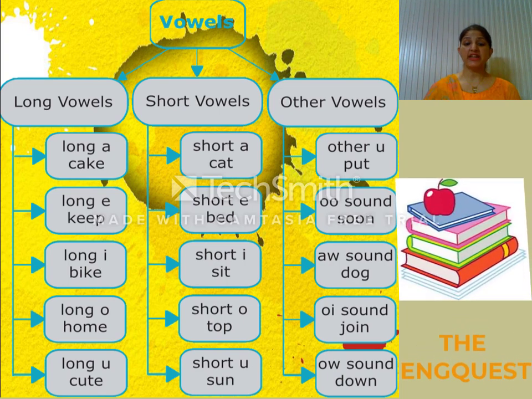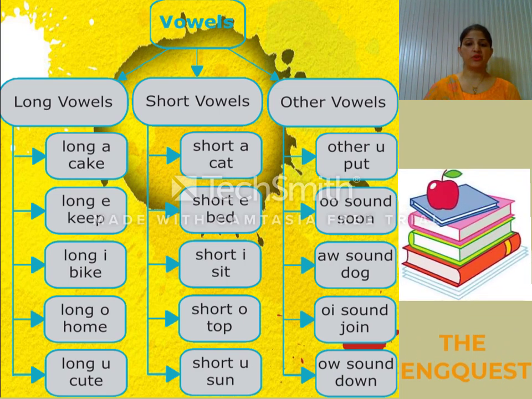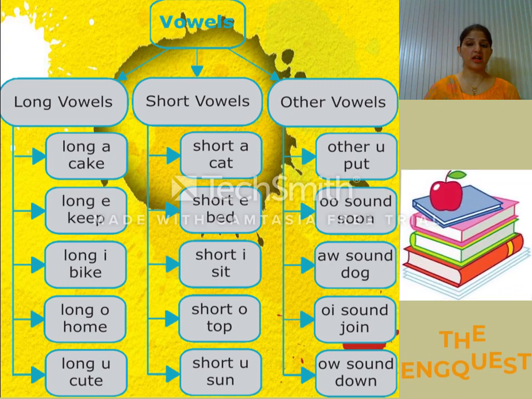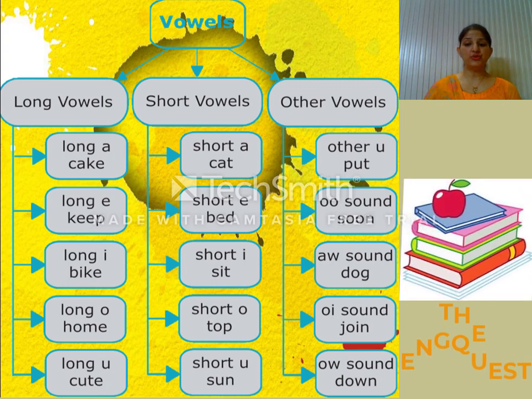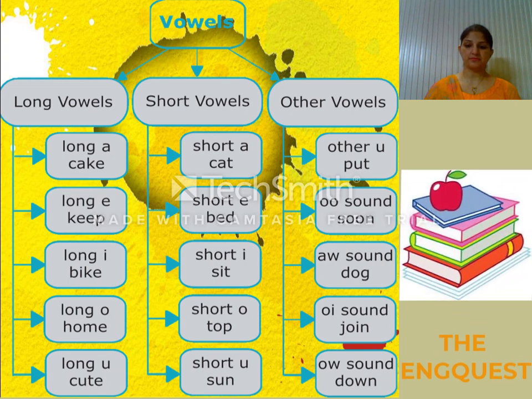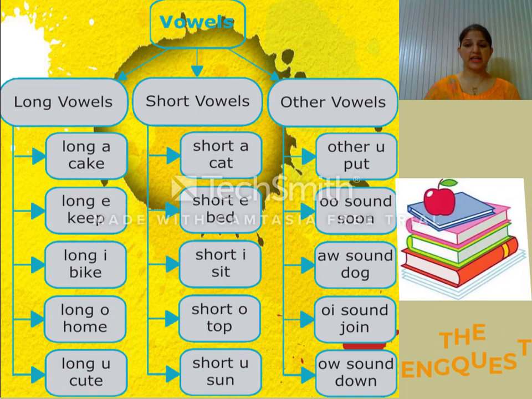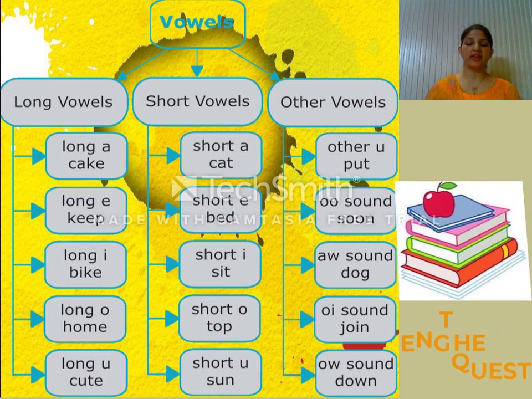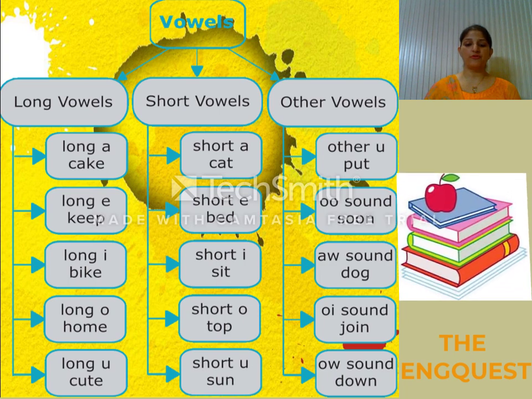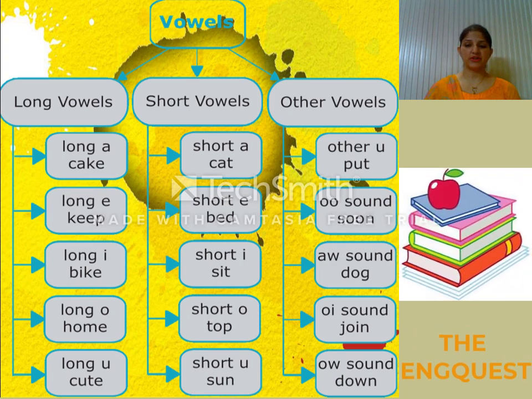So, besides these 10 vowel sounds, we have some other vowel sounds too. Other U is as we use it in put. So there is a difference, as we said sun and as we are saying put, the sound of U here is different.